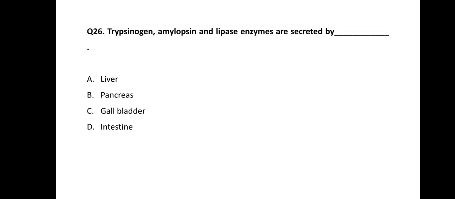So these three enzymes are secreted by, the correct answer is B, pancreas. The pancreas secretes these enzymes, and they help in digestion of protein, carbohydrate and lipid respectively.